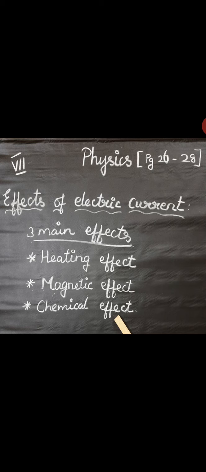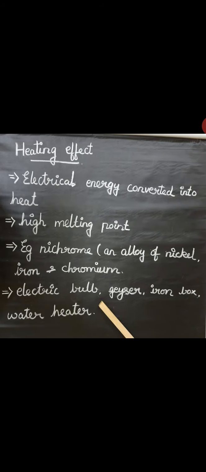So in the effects of electric current we have three main effects. The first one is the heating effect, the second is the magnetic effect, and the third is the chemical effect. First we are going to see the heating effect. So what does heating effect mean?